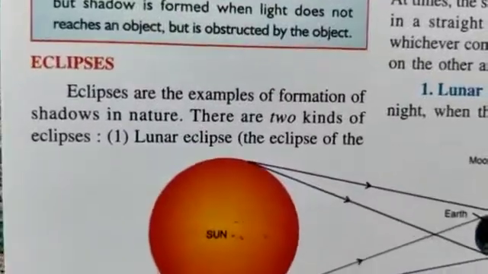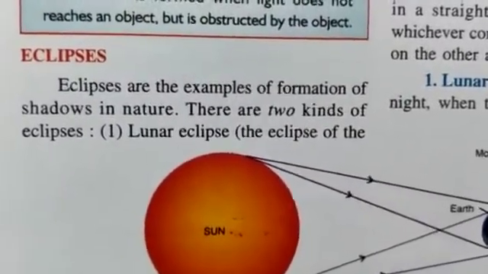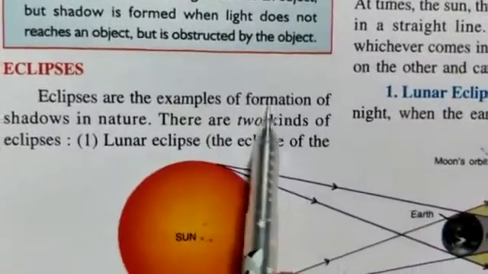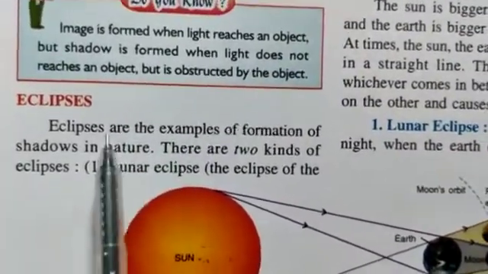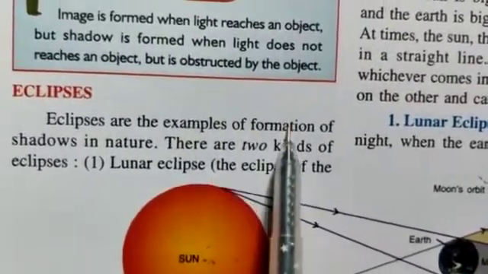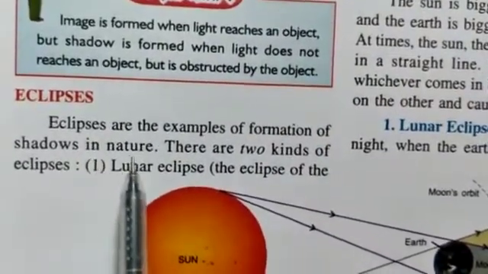Good morning children. In this video we are going to study about eclipses. Eclipses are the examples of formation of shadows in nature. What are eclipses? Eclipses are the examples of formation of shadows in nature.